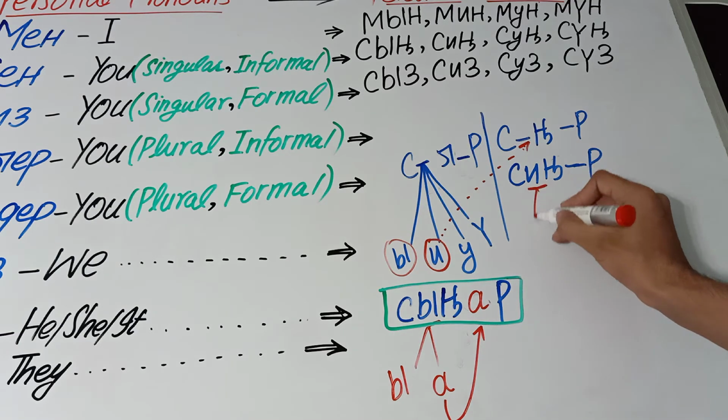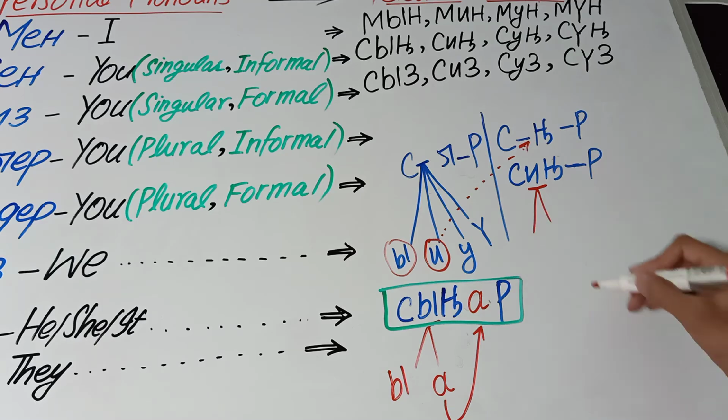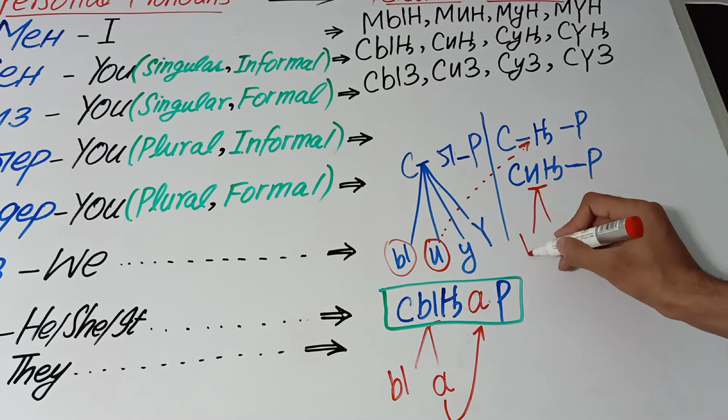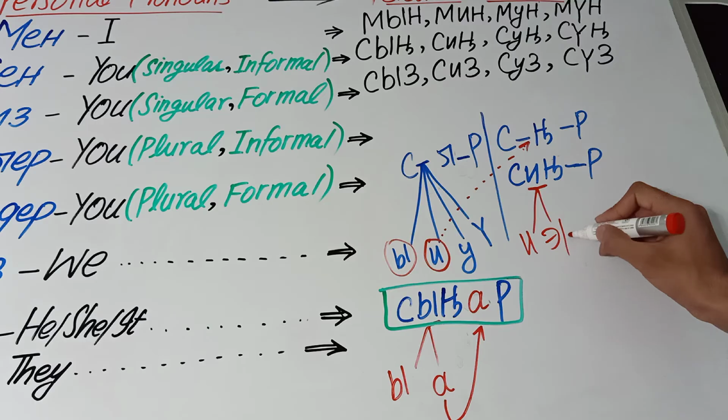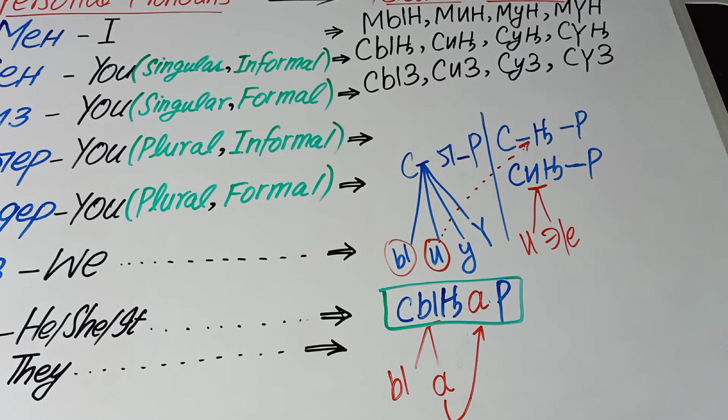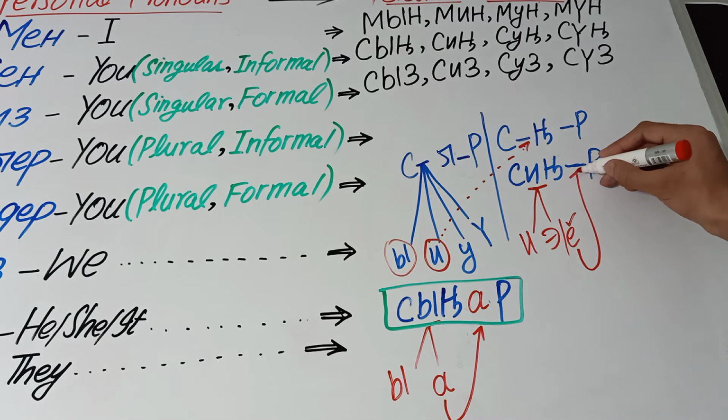This is the vowel, and make the vowel harmony of e. The vowel harmony of e will be e and a or ä, right? But here we have already e, but we don't have a or ä. When you have these two vowels, you will give preference to this vowel, right? So this vowel we will use here.